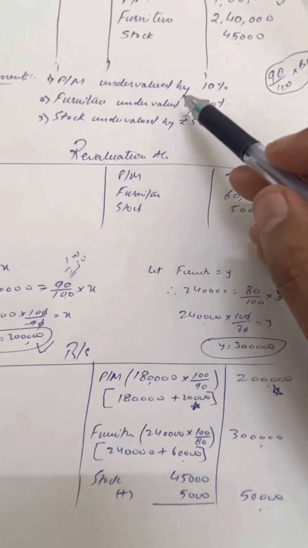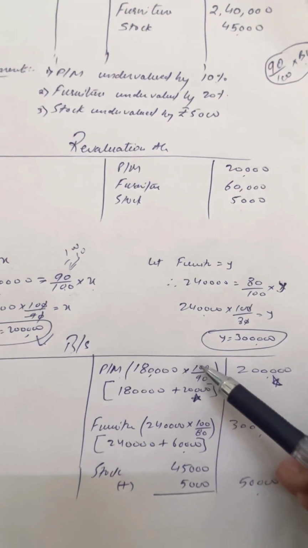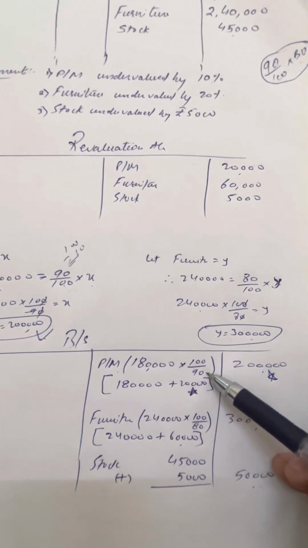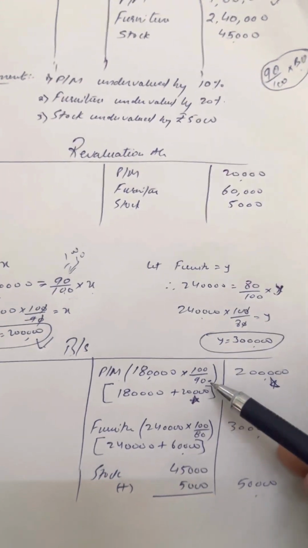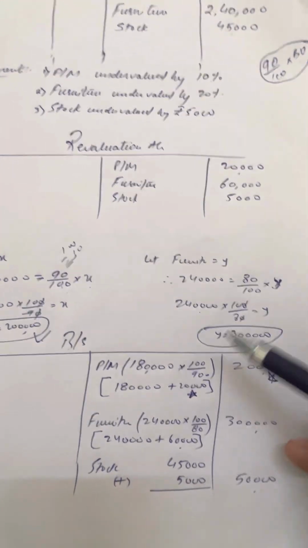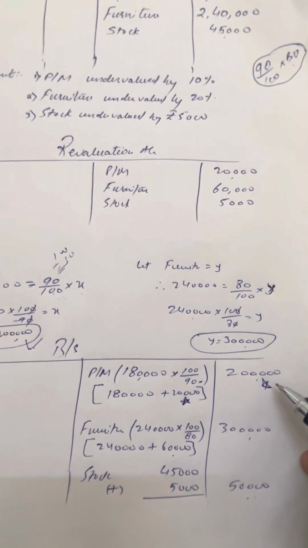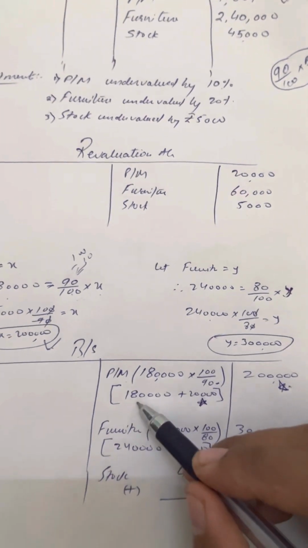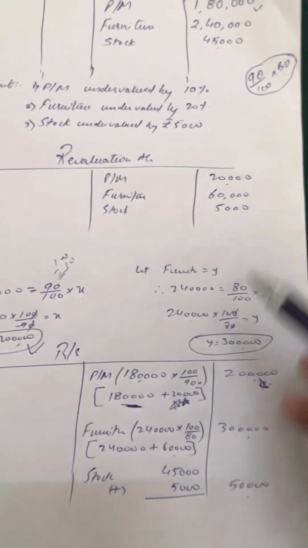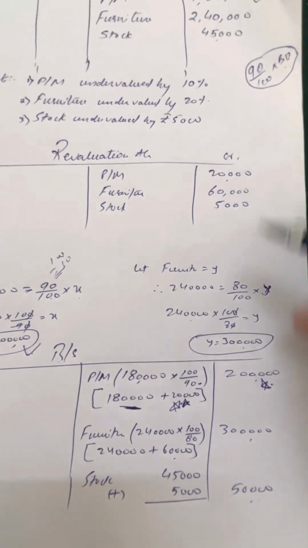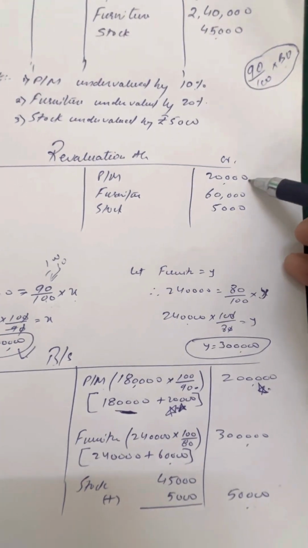If you have undervaluation of 10%, directly take the reciprocal after subtracting that percentage from 100. Like if you have 10%, then 90. If you have 20, then take 80. In that way, your actual value is rupees 2 lakh. What was the previous value? 1 lakh 80 thousand. It means you have to increase by 20,000. Second effect: increase in asset is your profit, income, revaluation, credit side.